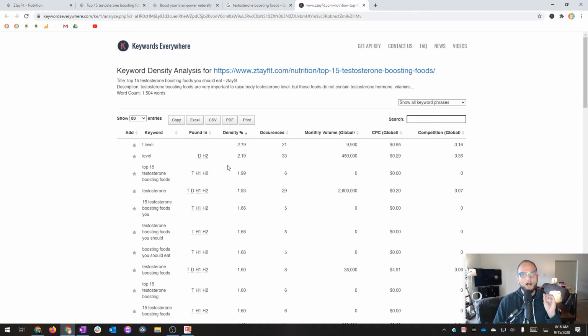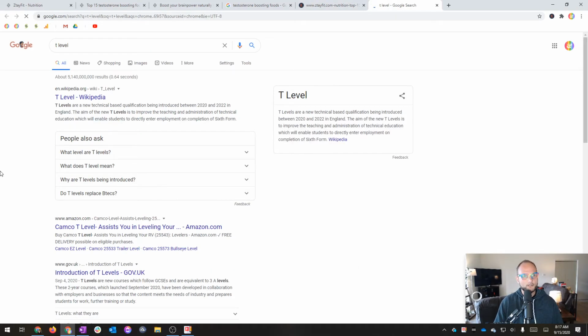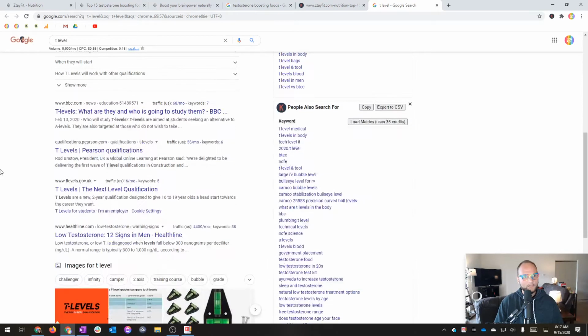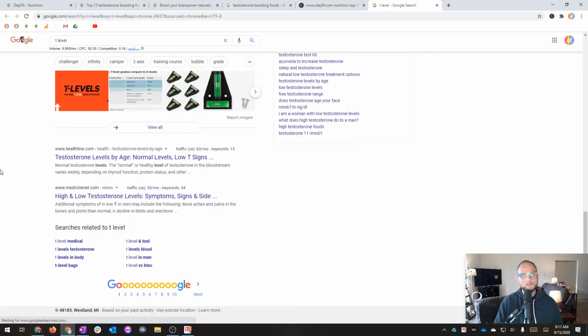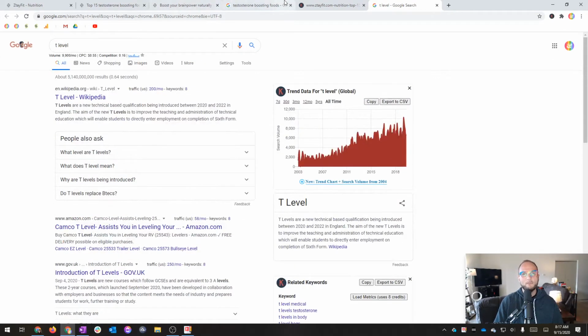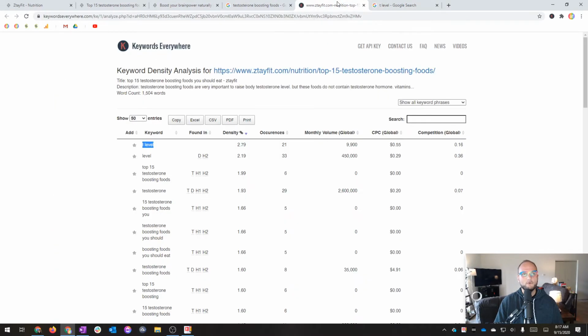So I would check for keywords elsewhere. T-level is interesting. That's another keyword. It's getting 9,900 searches per month. There is cost per click, meaning there are people running ads, and there is some competition. This is another interesting keyword, one that you might want to consider optimizing for, perhaps in another post to dig into T-level.